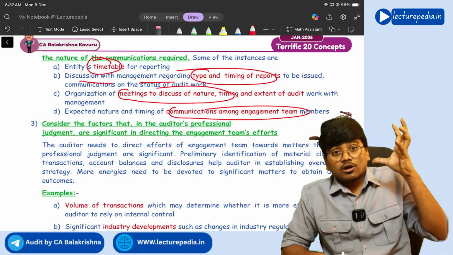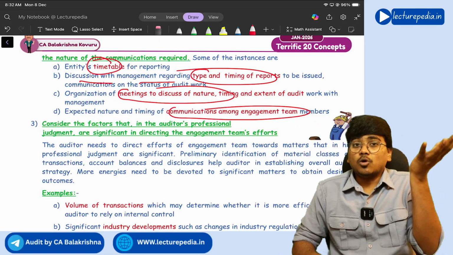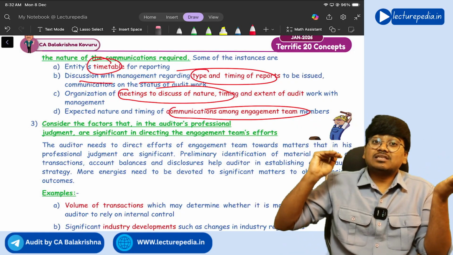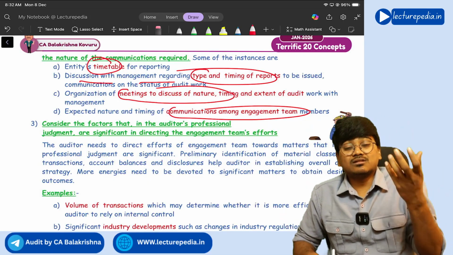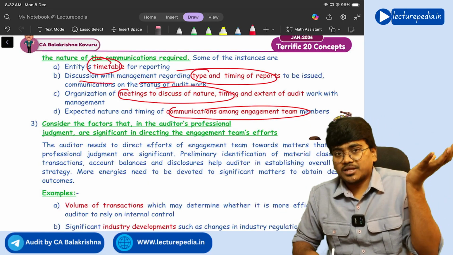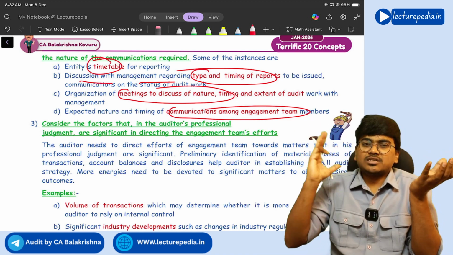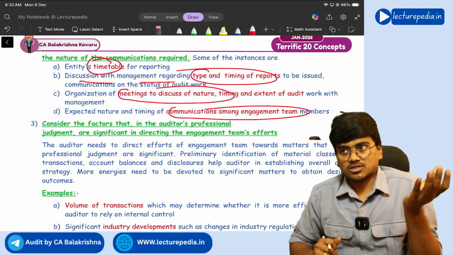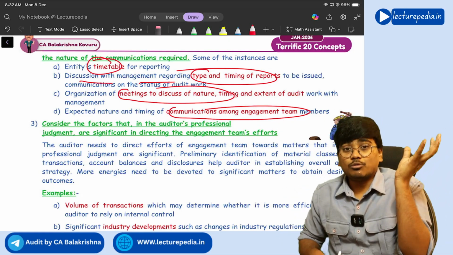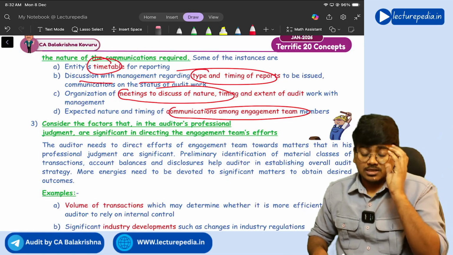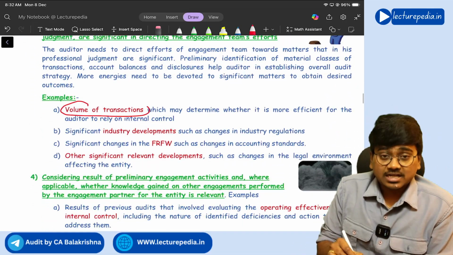So, overall audit strategy has to be prepared focusing more on the areas where the engagement team efforts have to be focused, correct or not? So the third thing that you need to consider for preparation of overall audit strategy is in which area the engagement team efforts have to be focused. Those areas should be focused more in the overall audit strategy, correct or not? Yes. Some of the examples include volume of transactions or more.